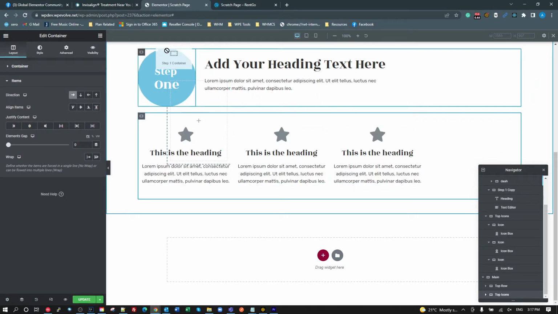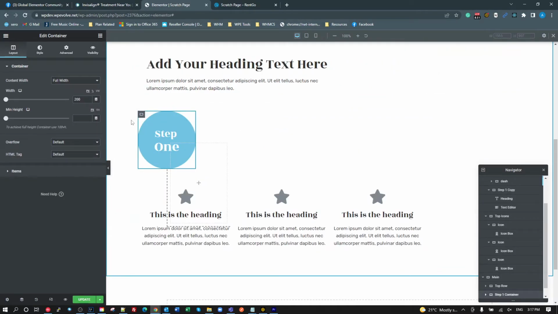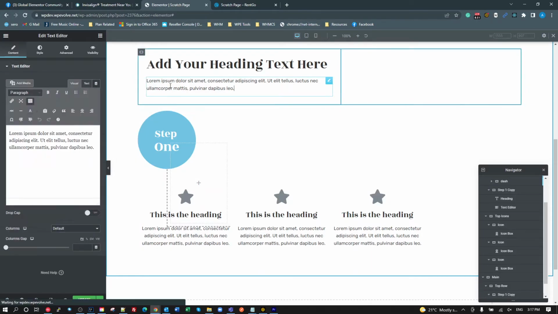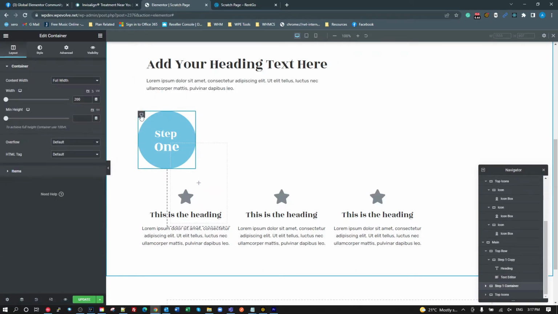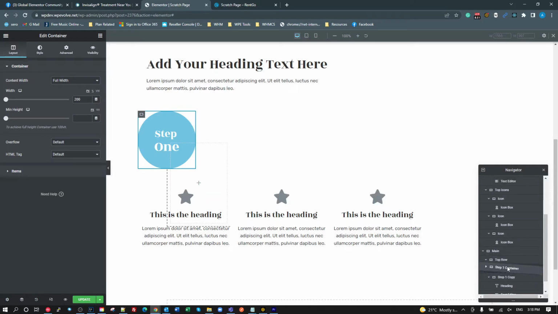We then want to reorganize these. So we want to put, what do I do there? That didn't work for me. So here's my step container. It should be inside the top row.